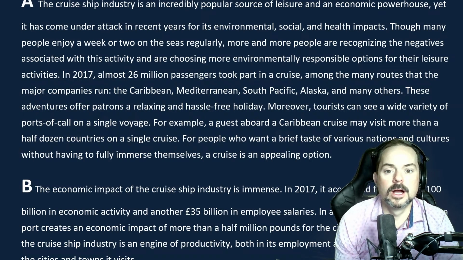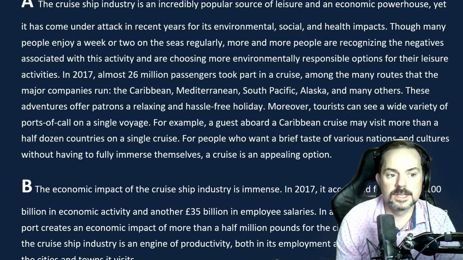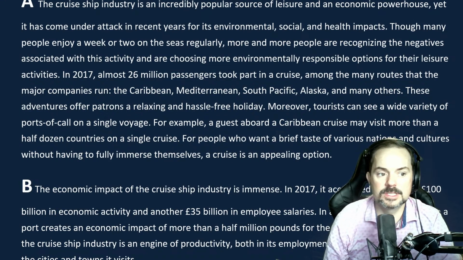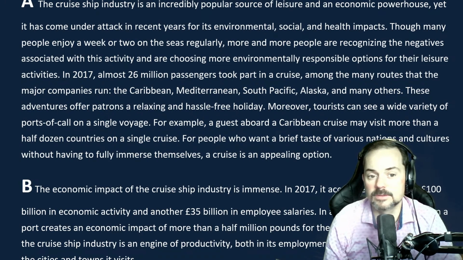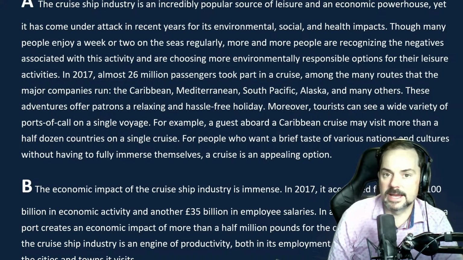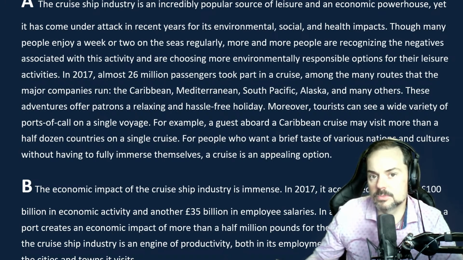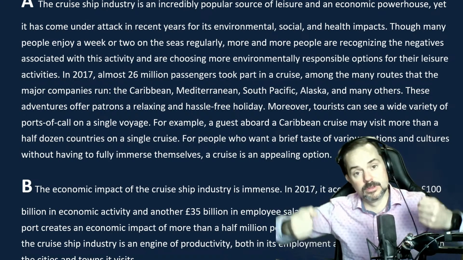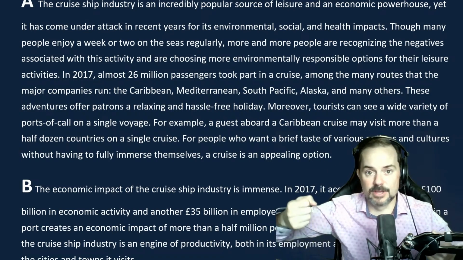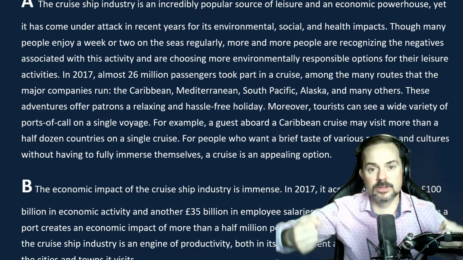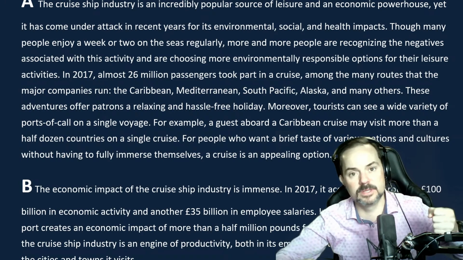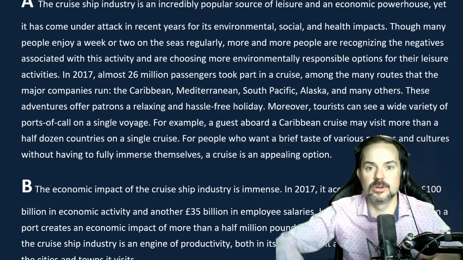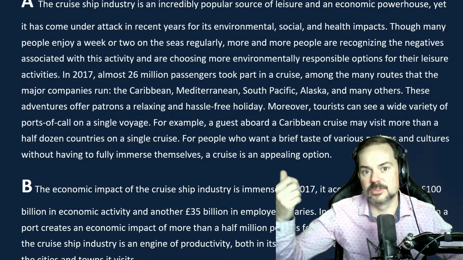So here, if we look at the very first sentence, the cruise ship industry is an incredibly popular source of leisure and economic powerhouse, yet it has come under attack in recent years for its environmental, social, and health impacts. So here when I'm visualizing, and this is why that visualization, everybody, is so important, because if I'm the captain navigating my cruise ship and I'm like, oh, everybody's having so much fun, it's a party, look at all those people doing salsa, and we're visiting this beautiful place in Jamaica, and everybody's doing great, but I'm also throwing garbage out the window and chocolate wrappers into the ocean.